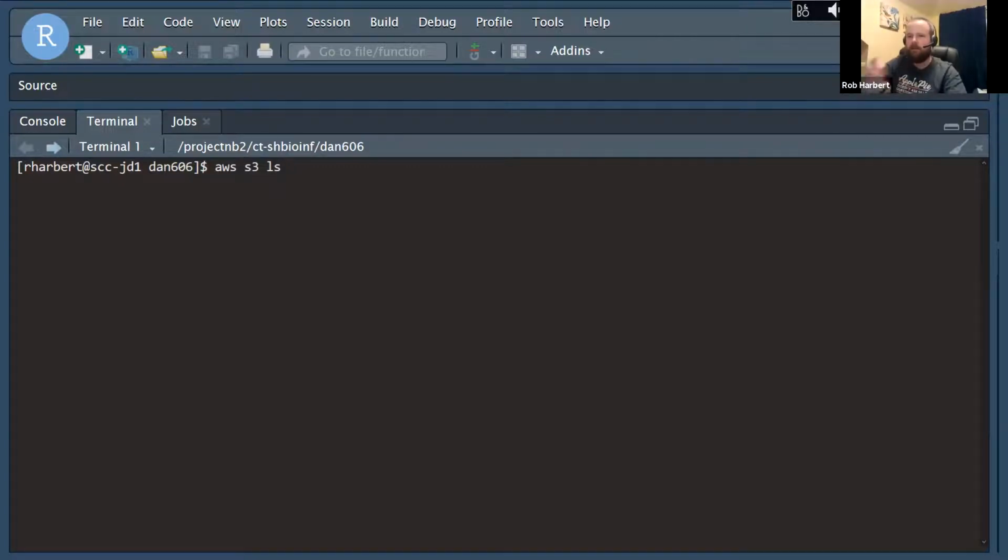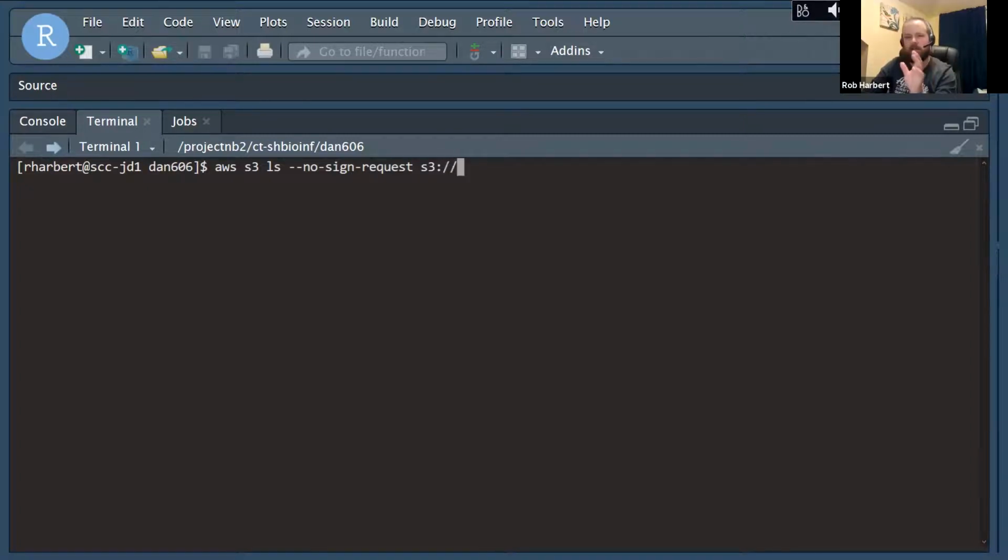It's going to ls whatever's in the folder that we're going to define next. So we're going to say ls --no-sign-request because this is an S3 bucket that doesn't require a sign in. So it's publicly accessible without an account or anything if you need it. And then we're going to give it a path.